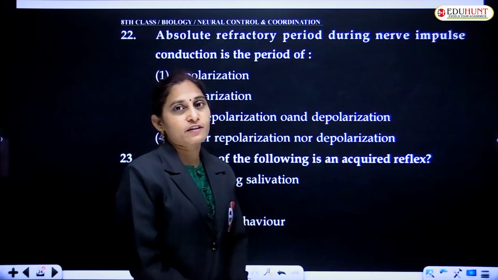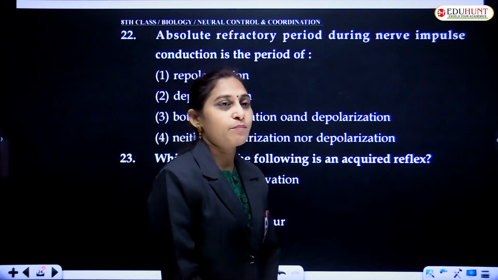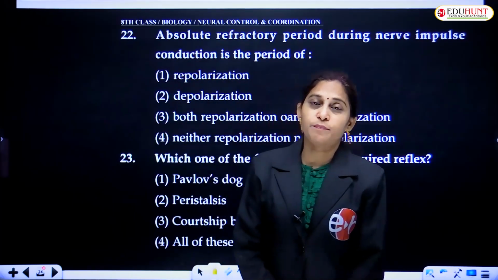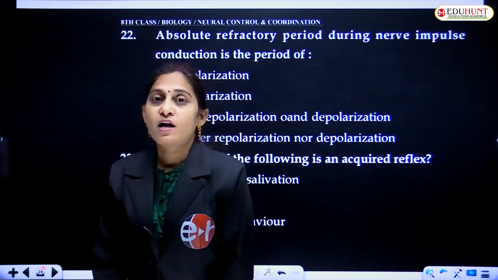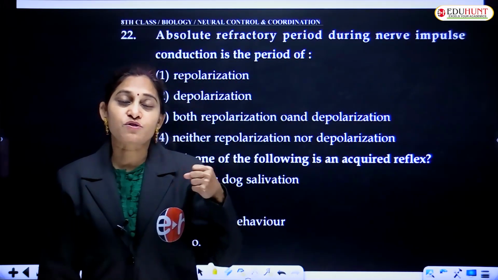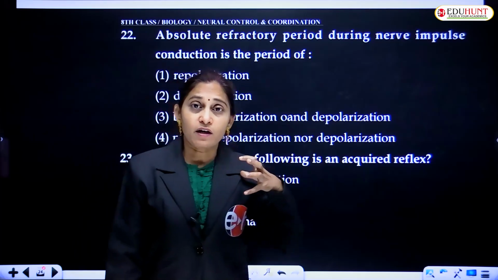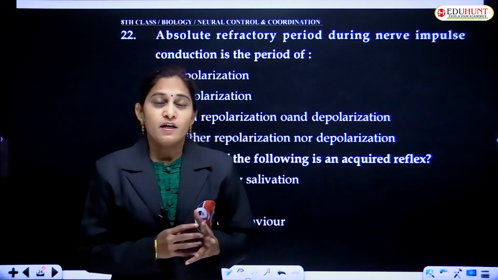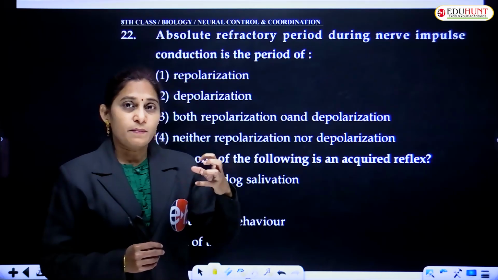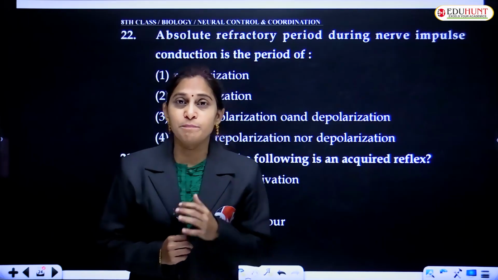Absolute refractory period. What is meant by absolute refractory period? Absolute refractory period is a period where the nerve impulse is not generated. After continuous conduction of nerve impulses, it takes time to generate the next impulse.